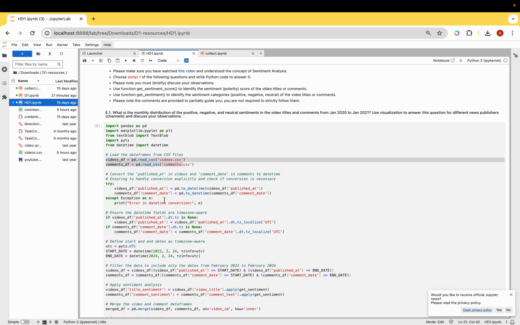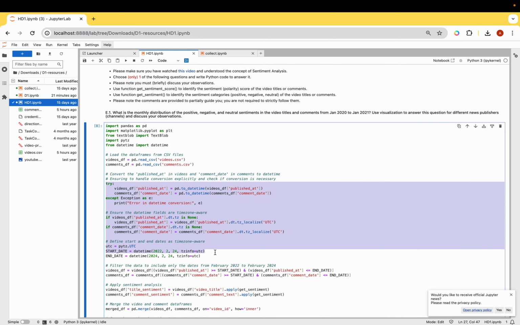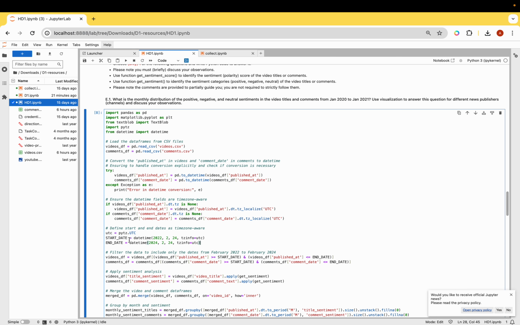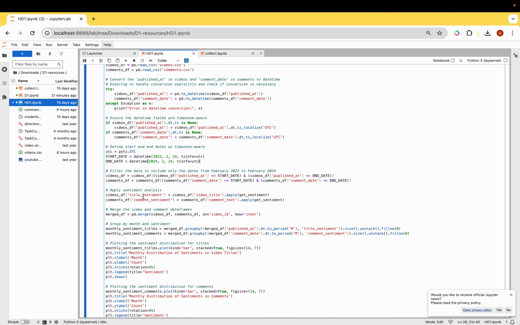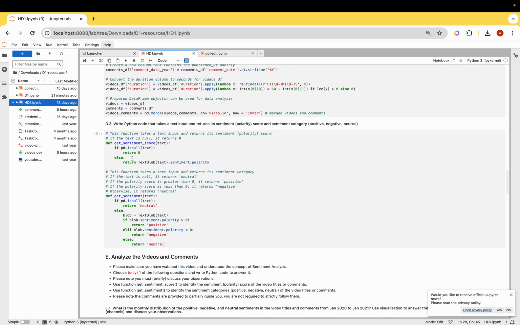So here I have now converted my publish date and comment date to datetime, because I was having an error regarding the time zone, which I fixed using Stack Overflow, ChatGPT and Google searches. So all of this is because of the help from the internet. Then I set my start date and end date, converted my video data, filtered to include only the dates from this particular time period, and applied my sentiment analysis using the get_sentiment_score function.